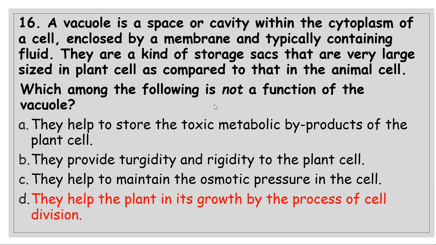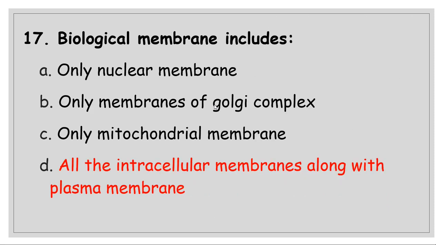The last one is that it helps in cell division. No. Vacuole is only a storage sac-like structure which helps in storage of various kinds of material, whether gaseous material, food vacuole, or volatile vacuole containing waste material, but it does not help in cell division.